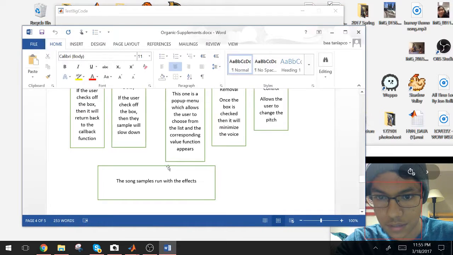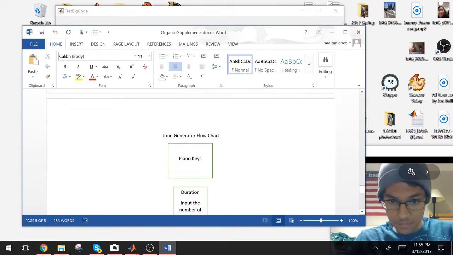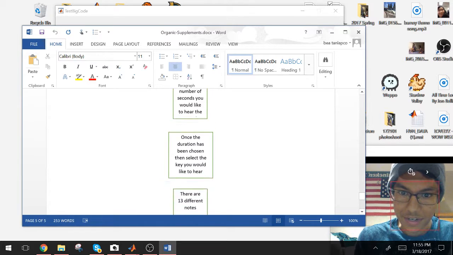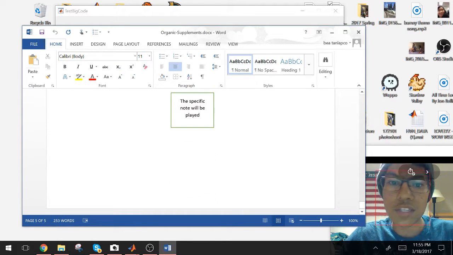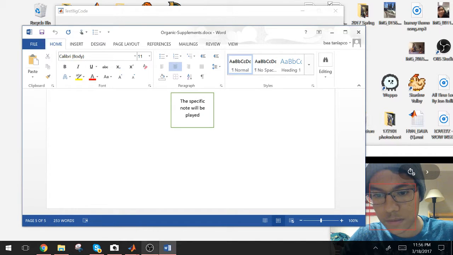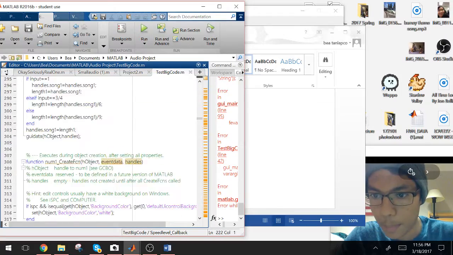Let's take a quick look at this little flow chart. As you can see, piano keys, duration, and then once the duration has been chosen, select the key you would like to hear. There are 13 different notes. The specific note will be played, so it's not too complicated. Let's look at the MATLAB code.